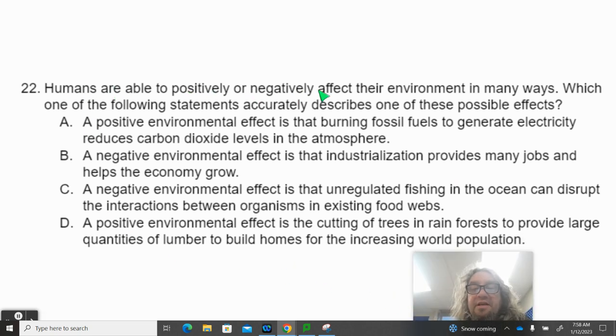Humans are able to positively or negatively affect their environment in many ways. Which one of the following statements accurately describes one of these possible effects? A, a positive environmental effect is that burning fossil fuels to generate electricity reduces carbon dioxide levels in the atmosphere. B, a negative environmental effect is that industrialization provides many jobs and helps the economy grow. C, a negative environmental effect is that unregulated fishing in the ocean can disrupt the interactions between organisms in existing food webs. D, a positive environmental effect is that the cutting of trees and rainforests to provide large quantities of lumber to build homes for the increasing world population.